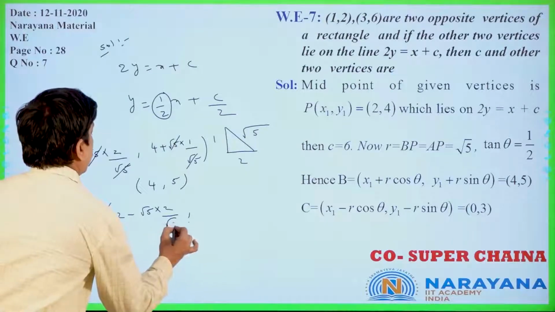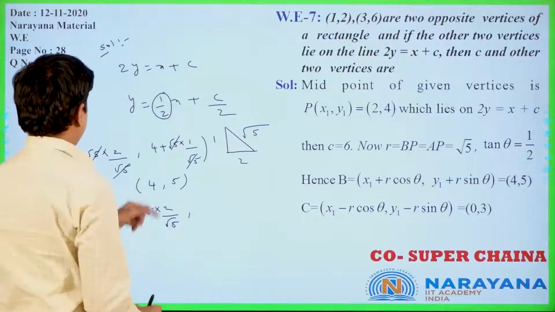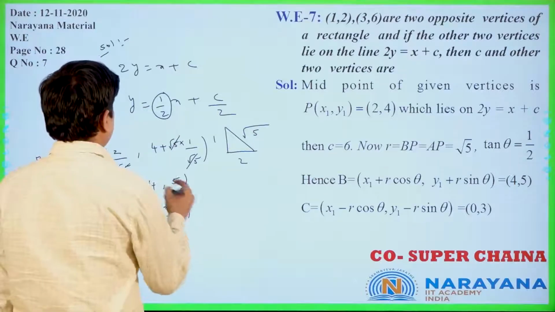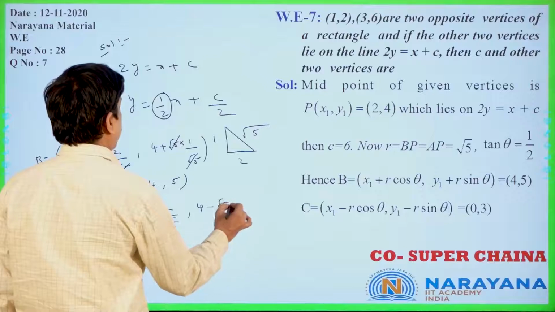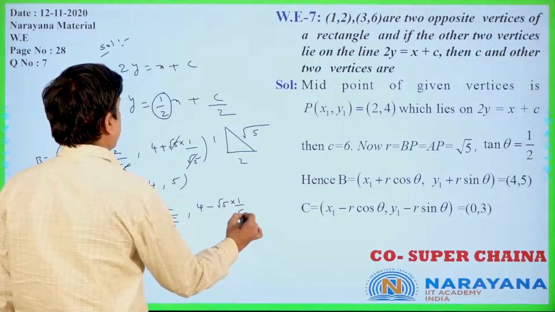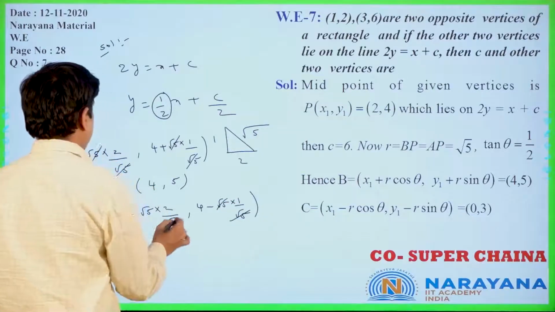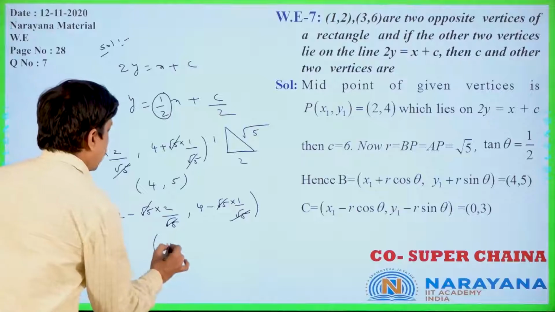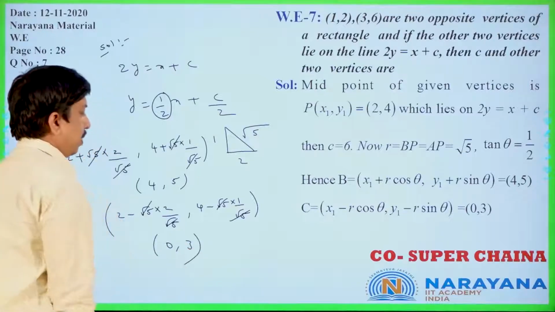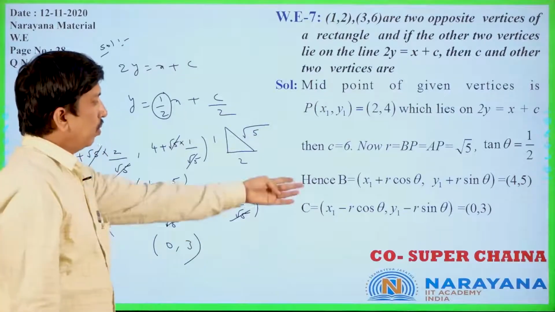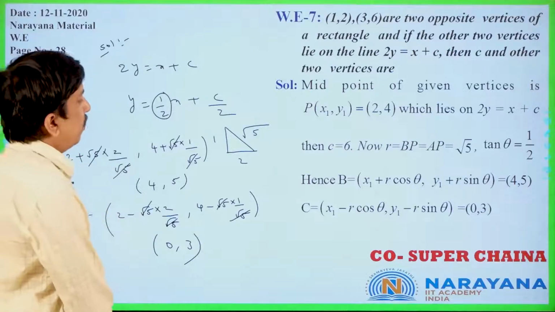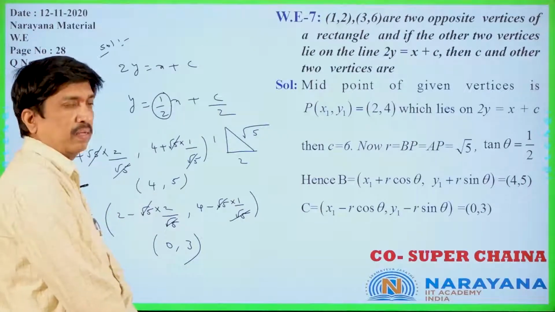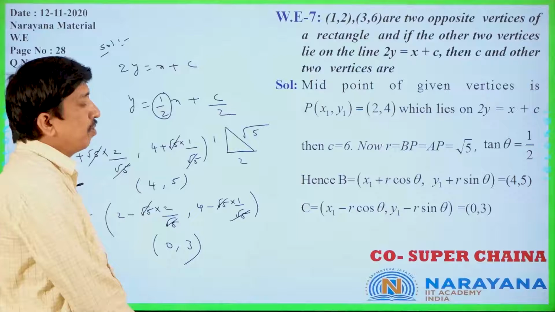Two by root 5. Now this is 4 minus root 5 into 1 by root 5. Now this is nothing but (0, 3) you will get. 4 minus 1 is 3. So the points you can get are (4, 5) and (0, 3). This is a symmetric form only.